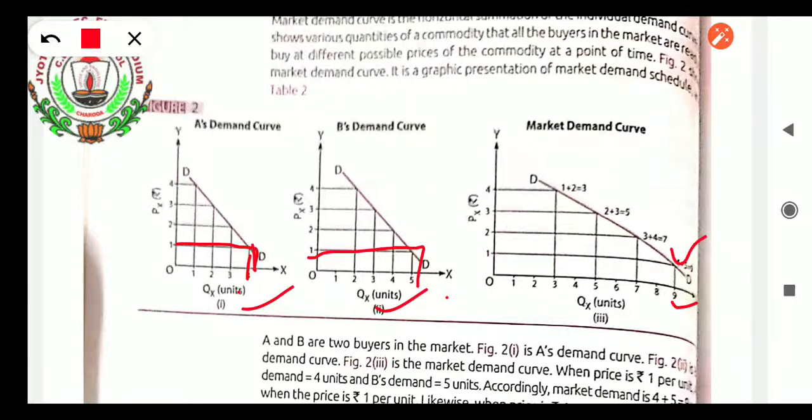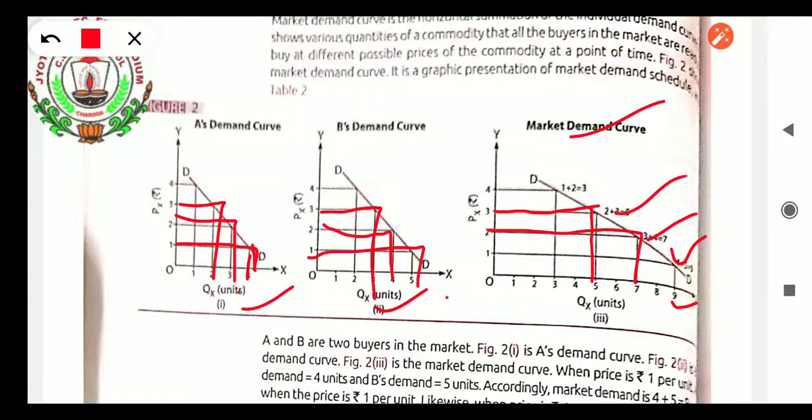Next, when the price was 2, how much was the demand of A? 3. When the price was 2, the demand of B was 4. So 3 plus 4, 7. See here, when the price was 2, the demand was 7. When the price was 3, how much demand? 2 by A and 3 by B. 2 plus 3, 5. So in the market demand curve, at price 3, the quantity is 5.